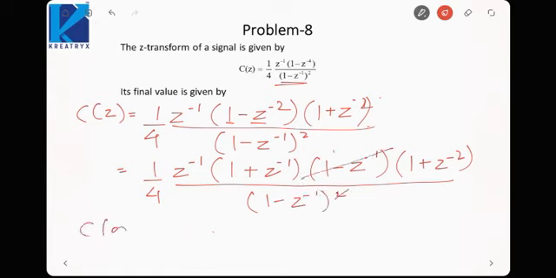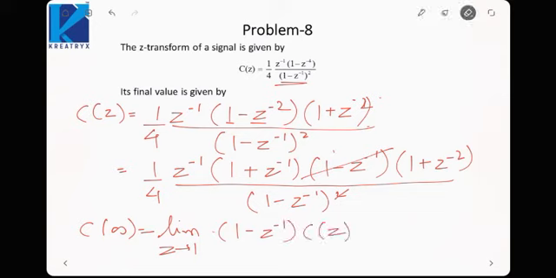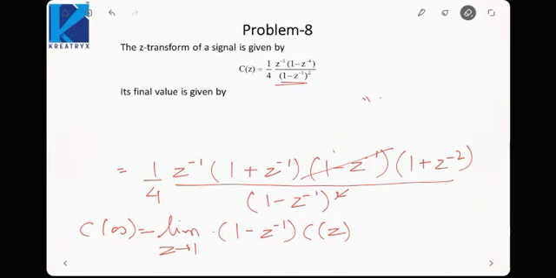Now if I want to find C infinity, it would be limiting z tending to 1 of 1 minus z inverse into C(z). So let us substitute this value of C(z) in this expression. If I multiply it by 1 minus z inverse, this term would get cancelled out in the denominator.